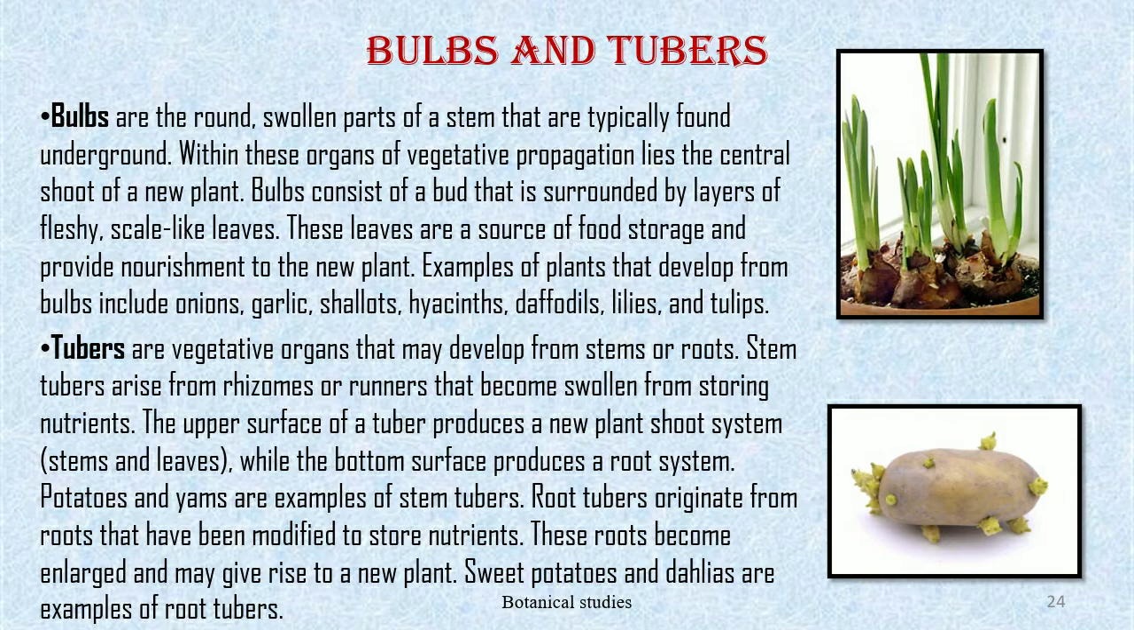Tubers. Tubers are vegetative organs that may develop from stem or roots. Stem tubers arise from rhizomes or runners that become swollen from storing nutrients. The upper surface of the tuber produces a new plant shoot system, that is stem and leaves, while the bottom surface produces a root system. Potatoes and yam are examples of stem tubers. Root tubers originate from roots that have been modified to store nutrients. These roots become enlarged and may give rise to a new plant. Sweet potatoes and dahlias are examples of root tubers.